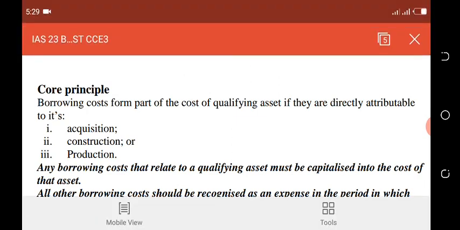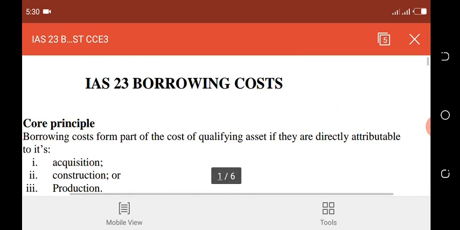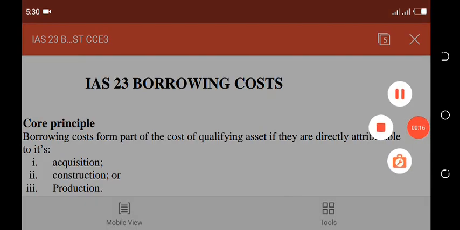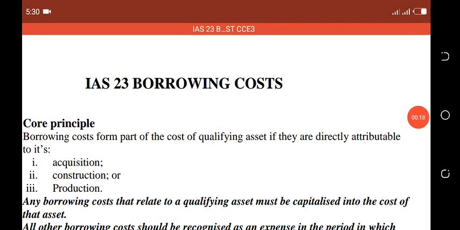Our topic for today is IAS 23, Borrowing Costs. What is borrowing cost? Borrowing cost is what we know as finance charge, finance cost, or interest charge.